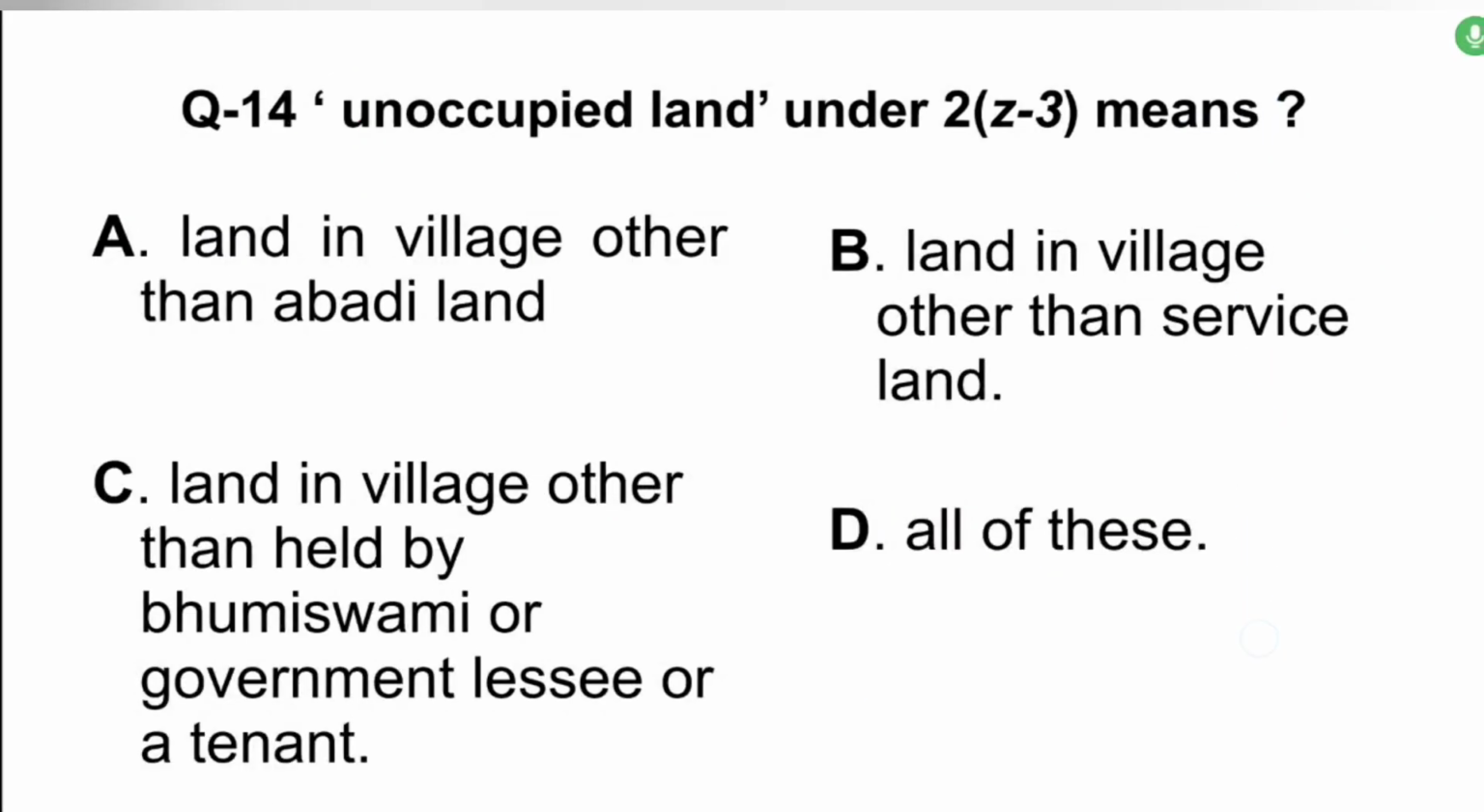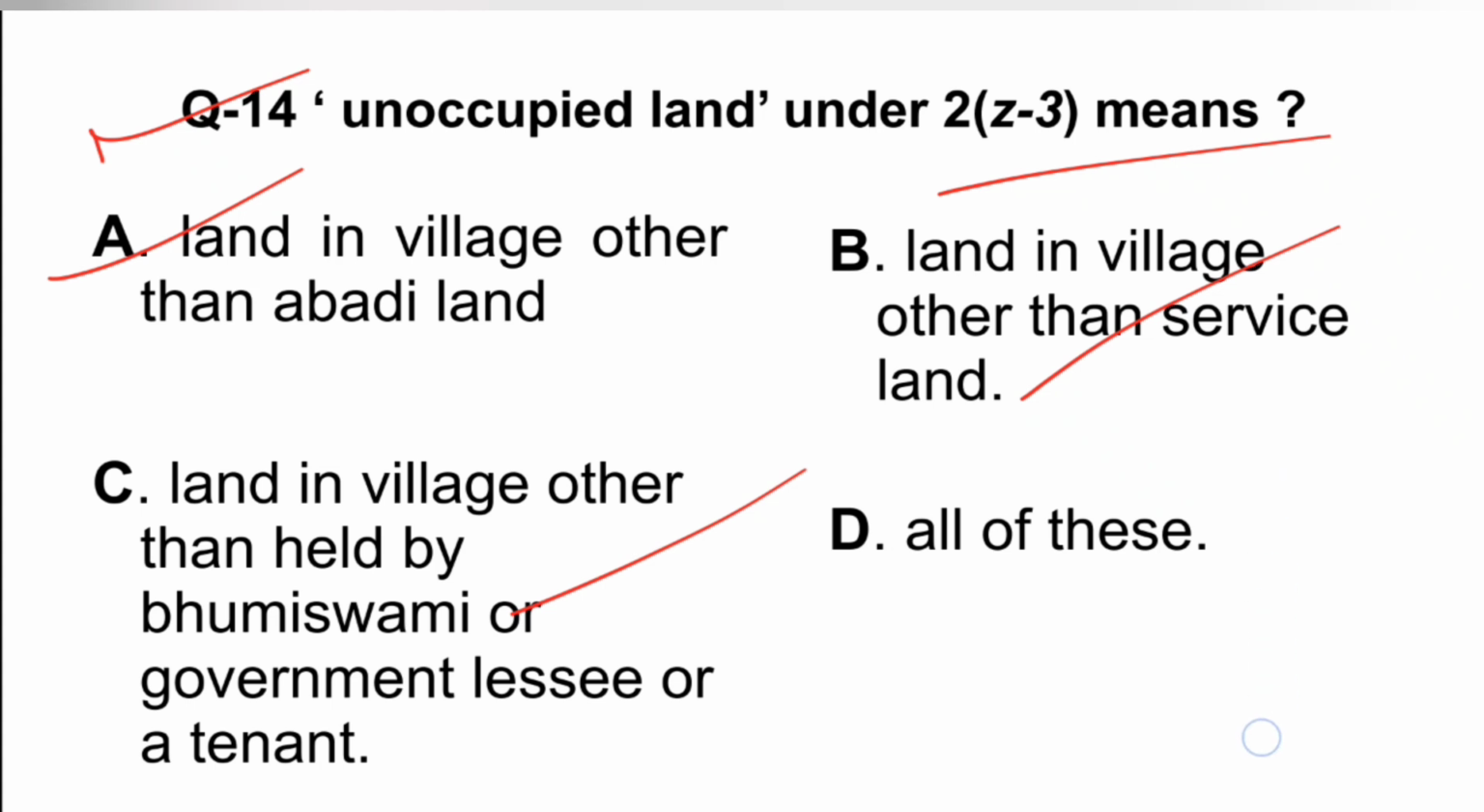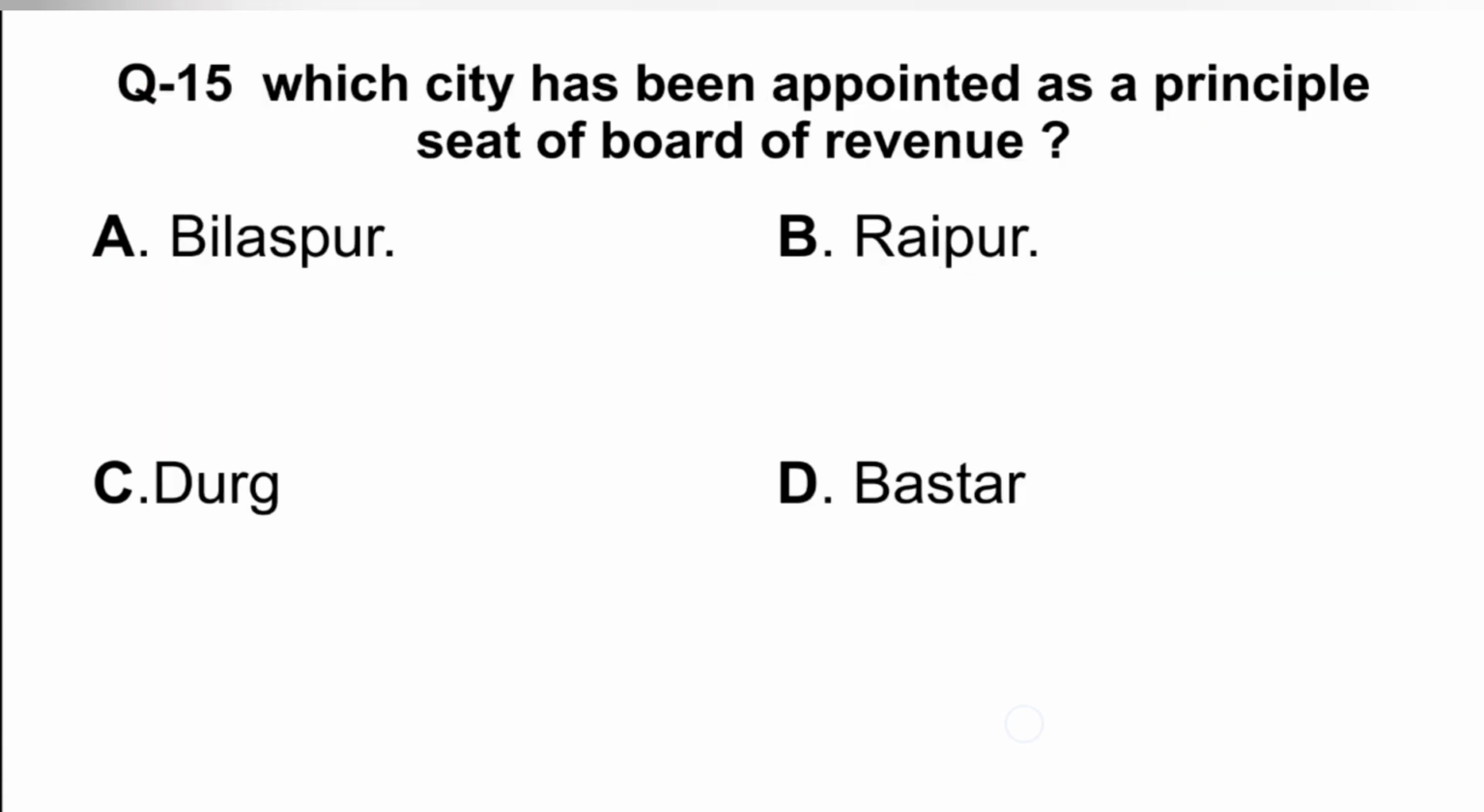Next question is, unoccupied land under Z3 means. So options are land in village other than Abadi land. B says land in village other than the service land. And C says land in village other than held by Bhumi Swami or government lessee or tenant. And D, all of these. So if you see the unoccupied land means, logically the term says unoccupied, which is not occupied by anybody. So logically, even if nobody reads such provisions, logic says all of these is to be the correct answer, because unoccupied itself means which is not occupied by anybody.